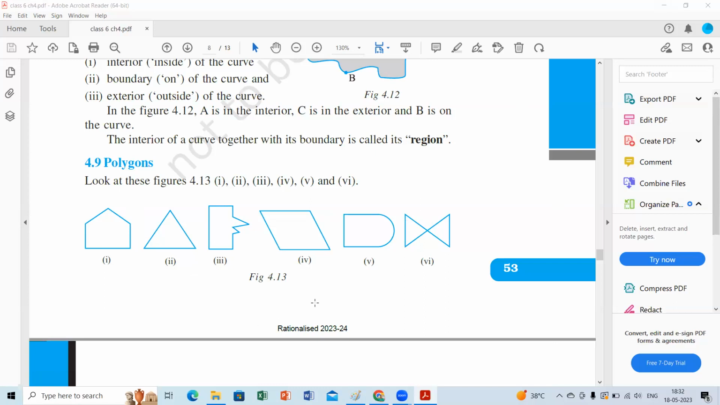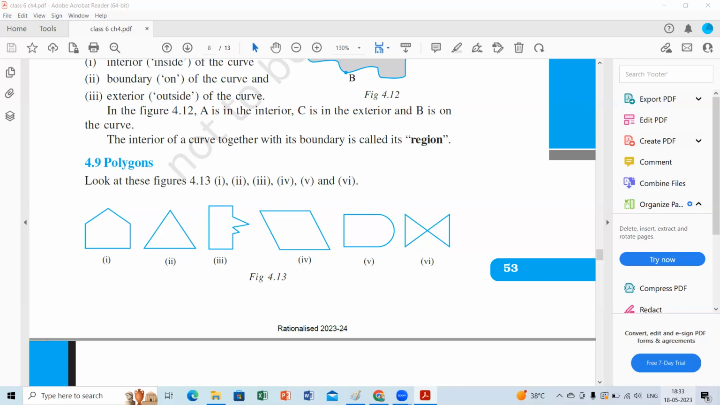Ma'am, I think 1, 2, 3, 4, and 6 are the polygons. Sorry, beta. You tried very well till 4, but please think about the 6th one once again. Ma'am, Adrit, 5 is not a polygon. Adrit, please check why 5 is not a polygon. Ma'am, 6 is a polygon. Aishwarya is also arguing 6 is a polygon. Ma'am, 1 to 4 are polygons and 5 and 6 are not.